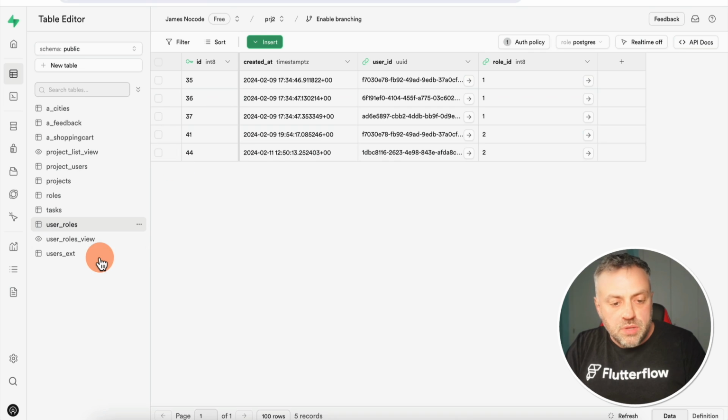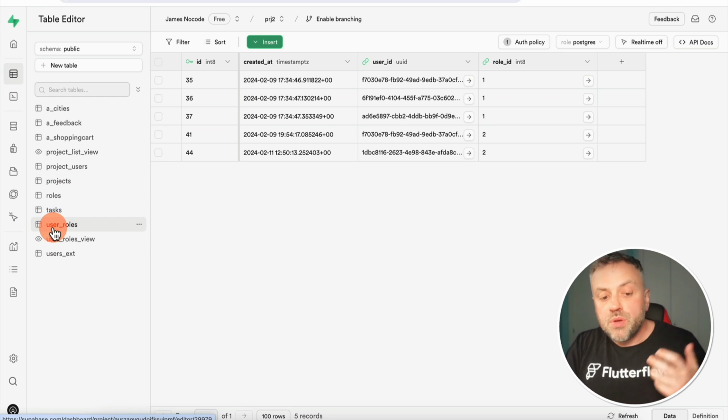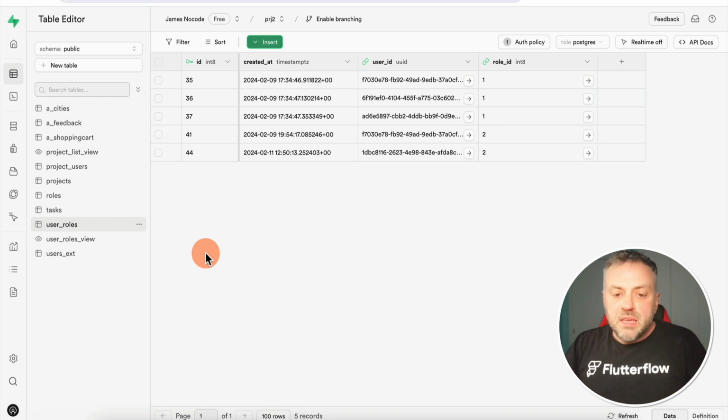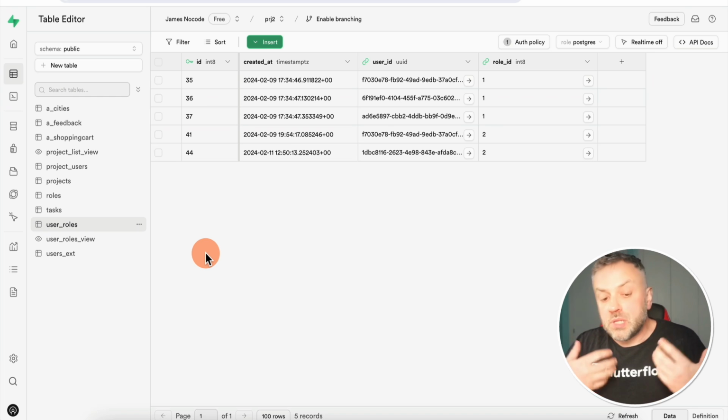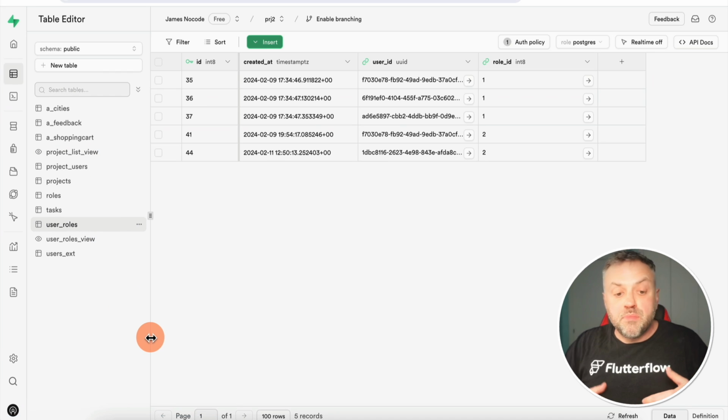And if you check out here, you can see that we have a list of projects, we have a list of tasks, we have a list of roles, we have user roles, we have a special view. Here we have another view that enables us to get the data and display the data exactly how we want to display it. And as you can see here, I have relatively few tables and relatively few views, but the beautiful thing about it is that we can make it as complicated as we want.